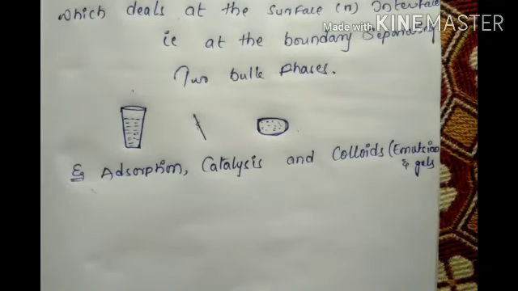Colloids, including emulsions and gels, both combined are called colloids. These three topics we will discuss in surface chemistry. In catalysis, different enzymes will come, nanometals will come. A lot of topics will come inside.